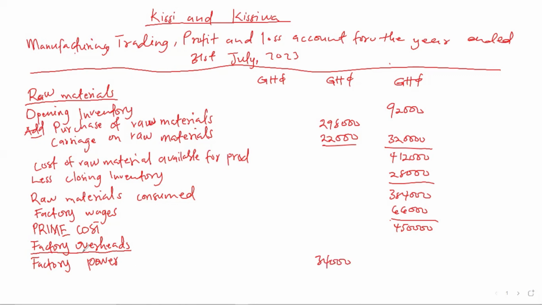Then we have factory supervisors' salary, which is 22,000.